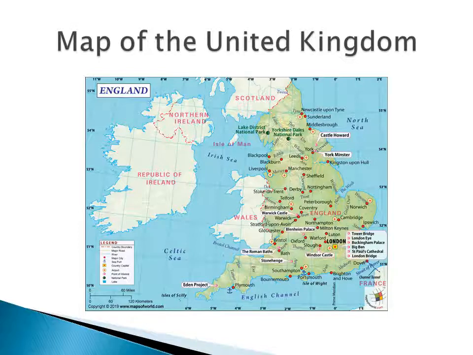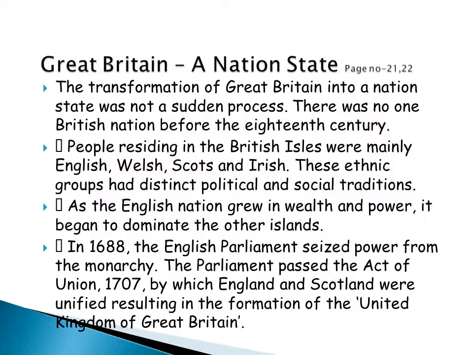Now, map of the United Kingdom. We are going to learn about the unification of England. Great Britain, a nation state. The transformation of Great Britain into a nation state was not a sudden process. There was no one British nation before the 18th century. People residing in the British Isles were mainly English, Welsh, Scots and Irish. These ethnic groups had distinct political and social traditions.